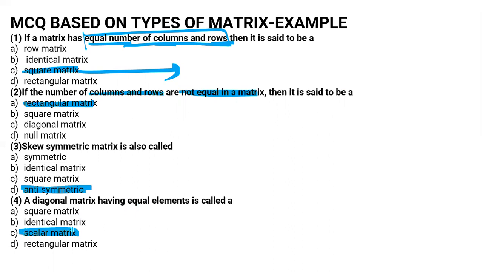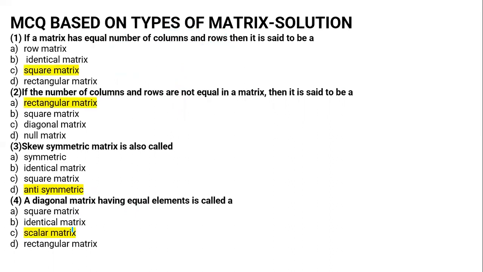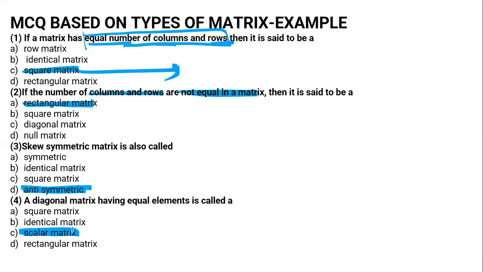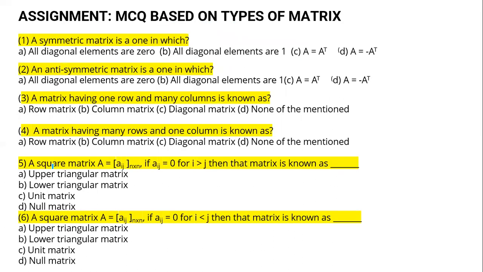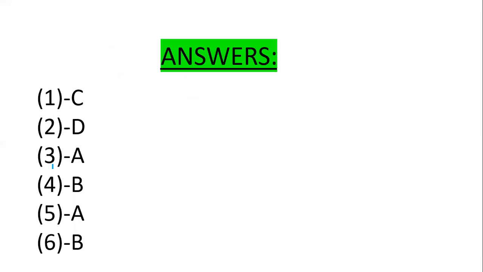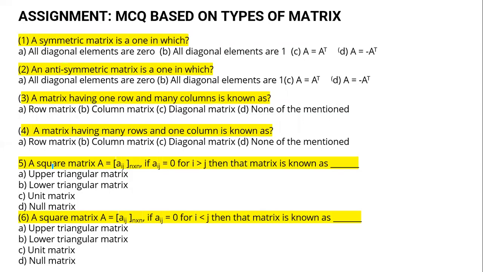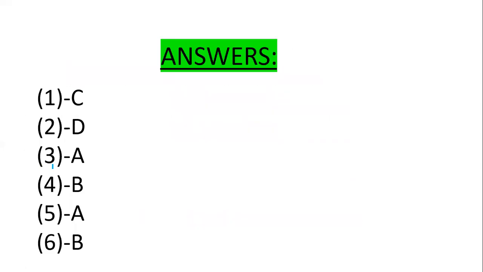So in this way you can try, and these are the answers of these questions. Now this is the assignment based on types of matrices. You can take a screenshot of this slide and try it on your own. You can test your knowledge. These are the answers of this assignment.